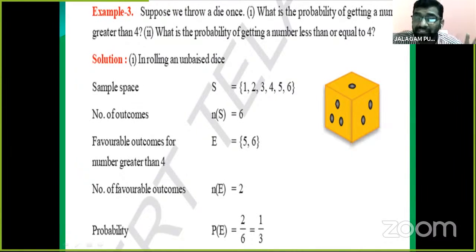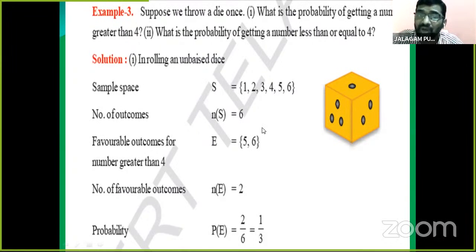What do we want here? The question is the probability of getting a number greater than 4. So the favorable outcomes: 5 is greater than 4 and 6 is also greater than 4. But 1, 2 and 3 are less than 4.